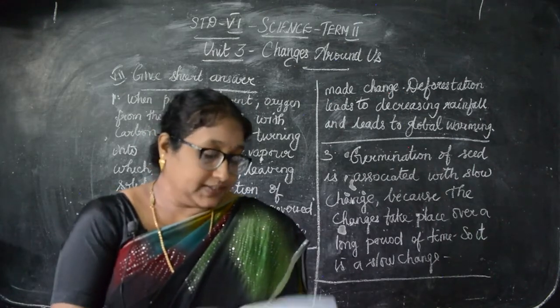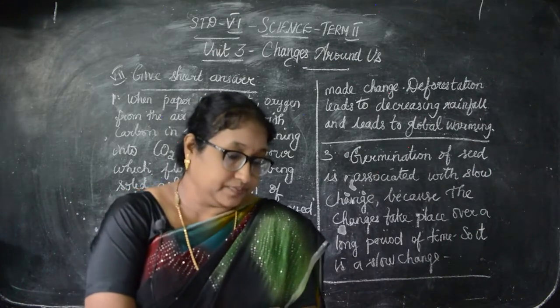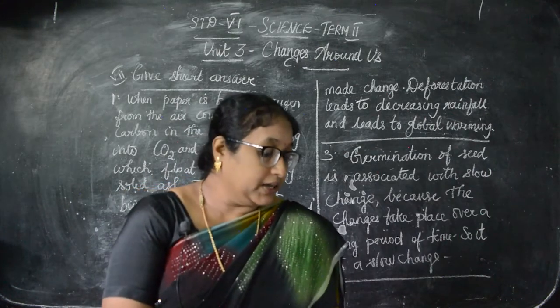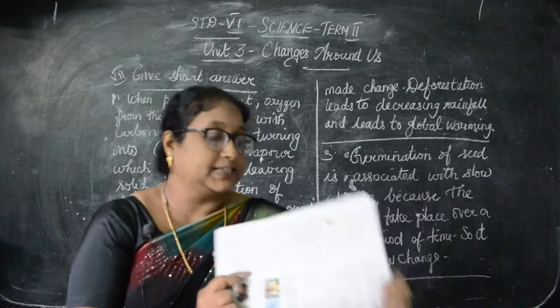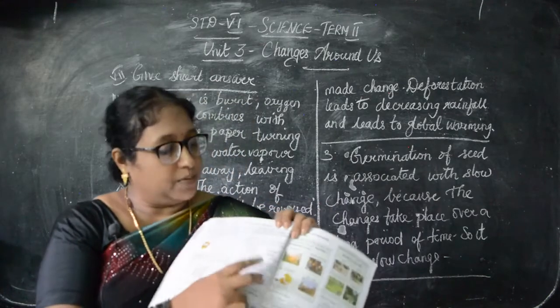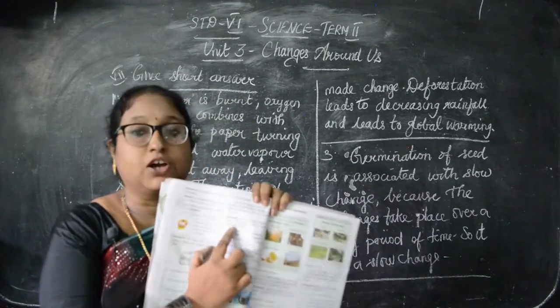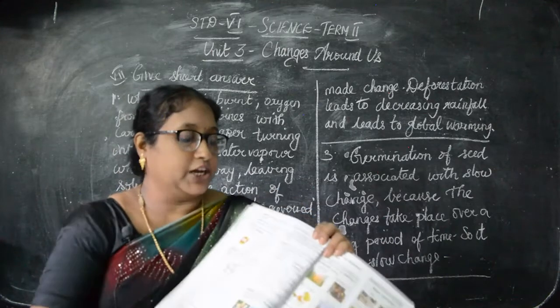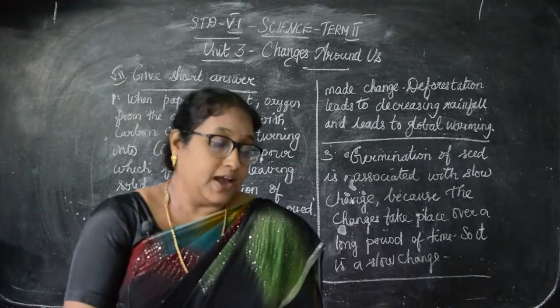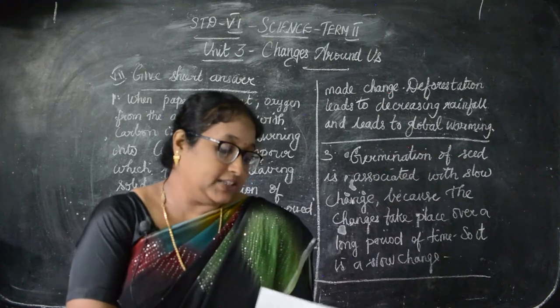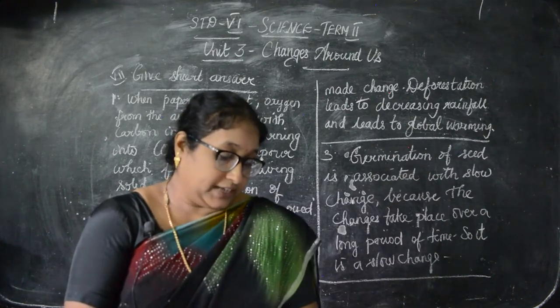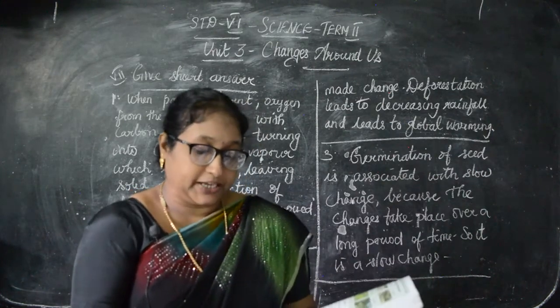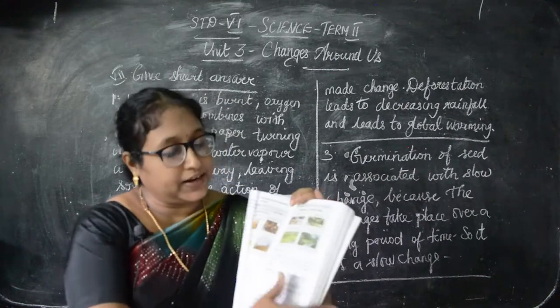Then next was chemical change, turn the page. Chemical change, page number 36, on the right side, put the example, the last one, rusting of iron. So chemical change, put a hyphen and write rusting of iron. Next was natural and man-made change. Natural change, see on page number 37, right side.